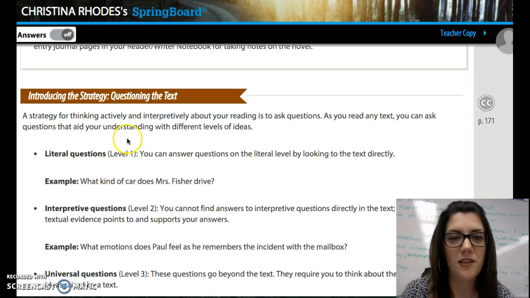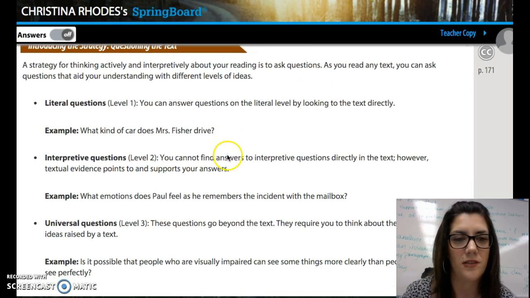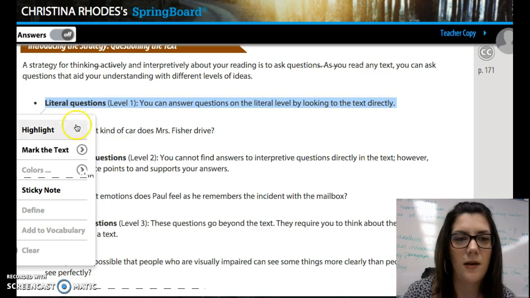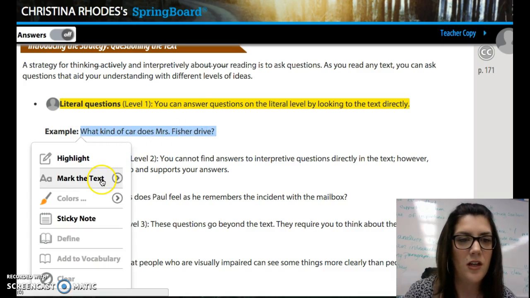A strategy for thinking actively and interpretively about your reading is to ask questions. As you read any text, you can ask questions that aid your understanding with different levels of ideas. So the first one we have is a literal question. It's a level 1. You can answer literal questions by looking at the text directly. So the easiest type of question. For example, what kind of car does Miss Fisher drive? Not too tough.